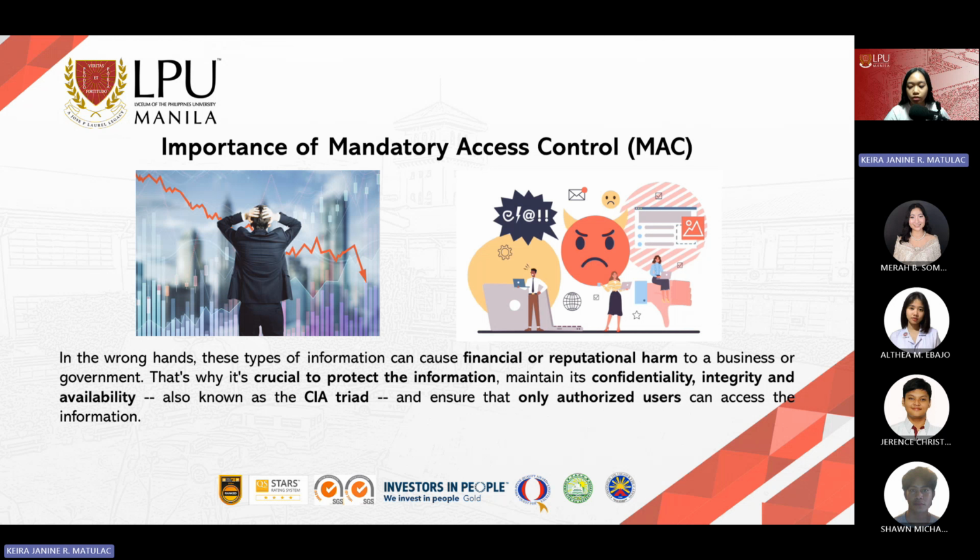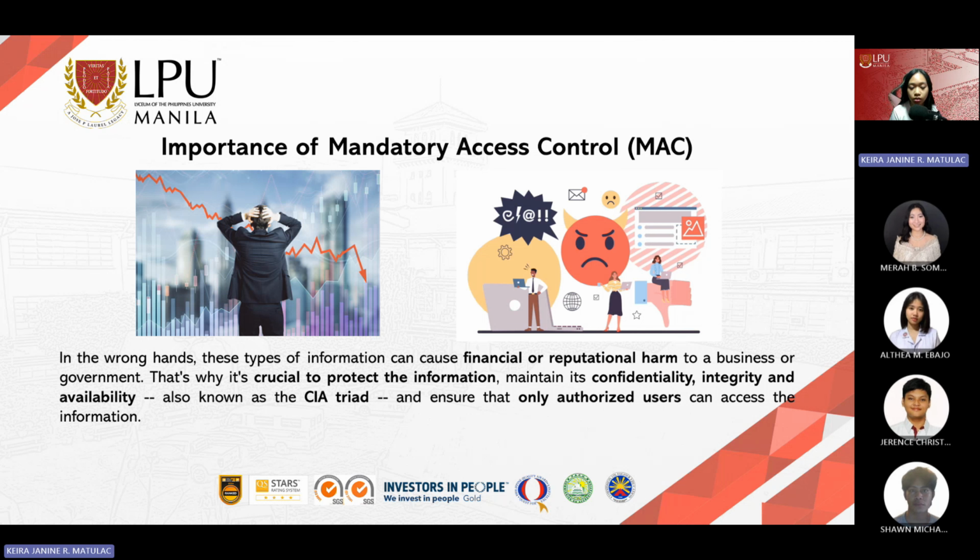Moving on, if control goes into the wrong hands, for instance hackers or unauthorized users getting access to this sensitive information, it can cause financial or reputational harm to a business or government. That's why it is crucial to protect the information, to maintain its confidentiality, integrity, and availability, also known as the CIA triad, and to ensure that only authorized users can access the information.